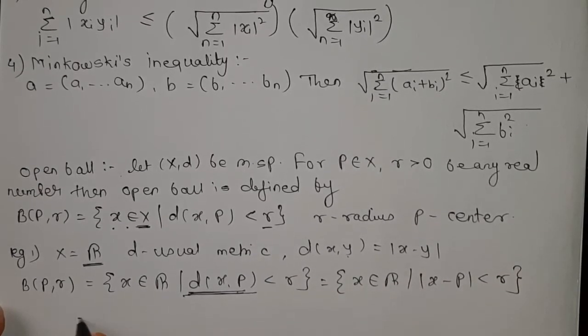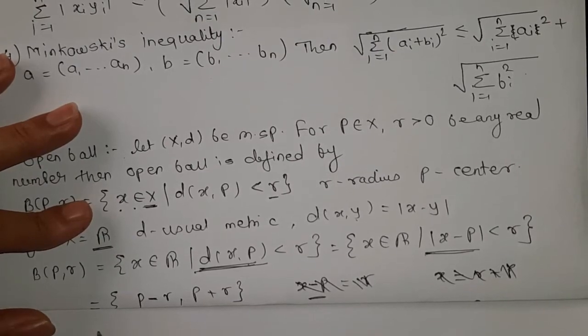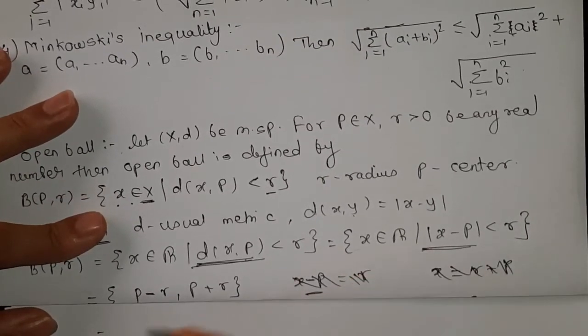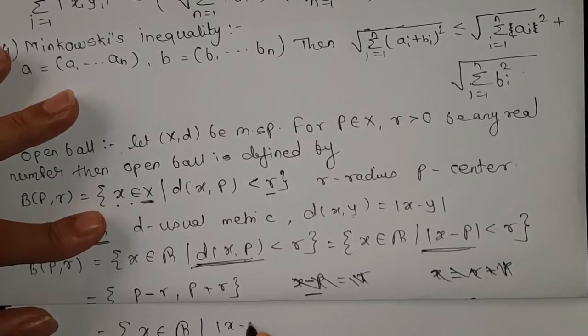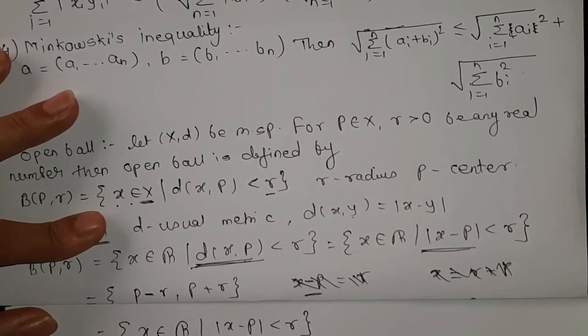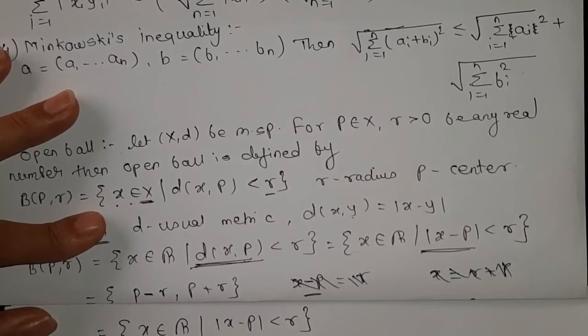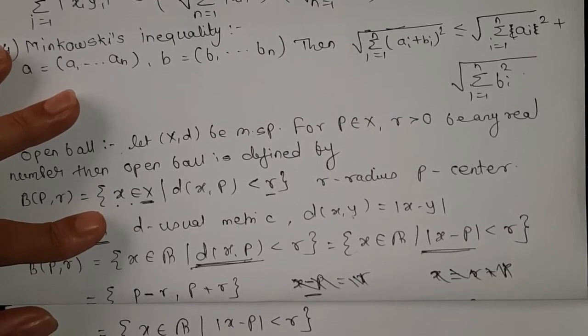Which means here we get (p - r, p + r). How do I get this? Now see here, we have x belongs to R, |x - p| < r, which is equal to x belongs to R, -r < x - p < r.